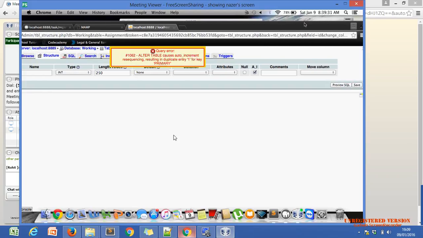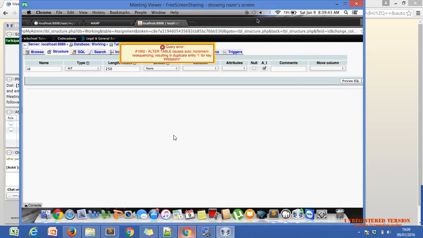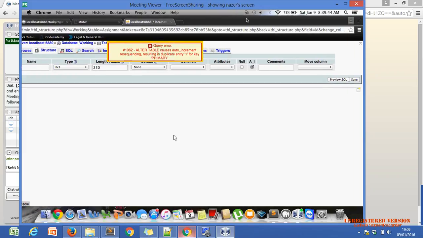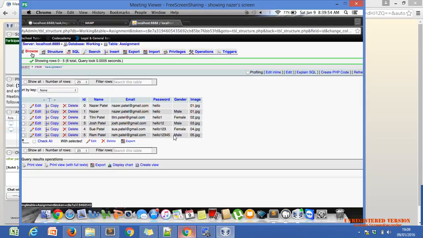Query: alter table, auto increment, rejecting duplicate entry 1 for key primary. Okay, go back. Go to the structure again. Structure again.